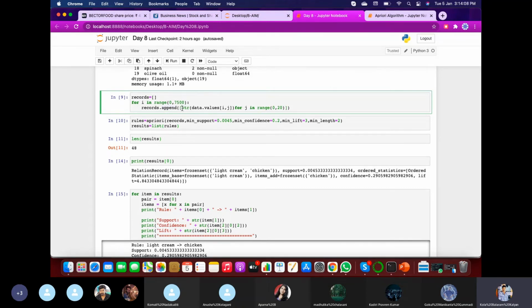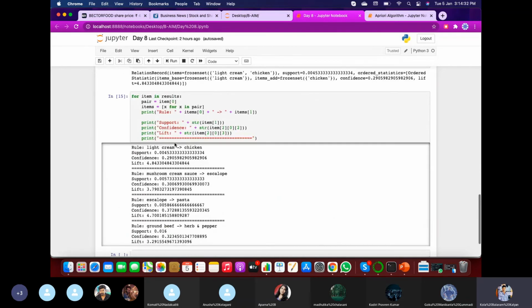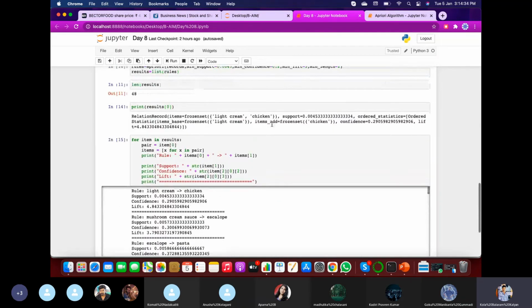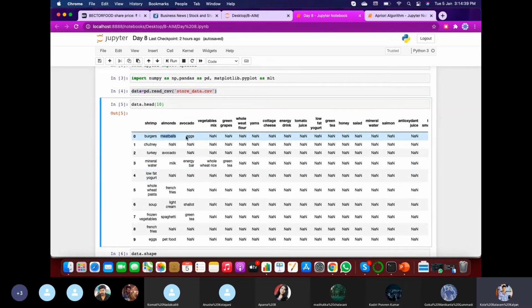So you are going to take the string value, that is nothing but our character, the object which we are considering, like meat or milk, green tea, like that. Every string operation is being considered with data.values, where data is nothing but our data set which you have stored earlier in the data variable. So data.values retrieves the values of the data, that is, it takes burgers, meatballs, eggs as individual values here.